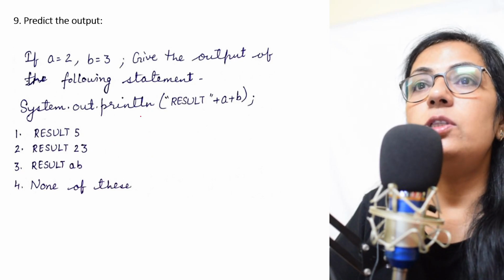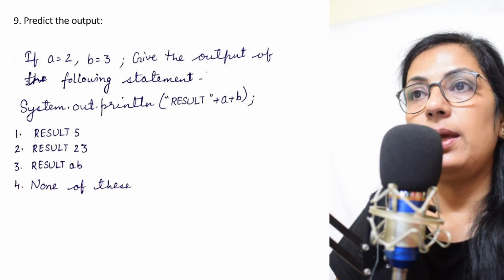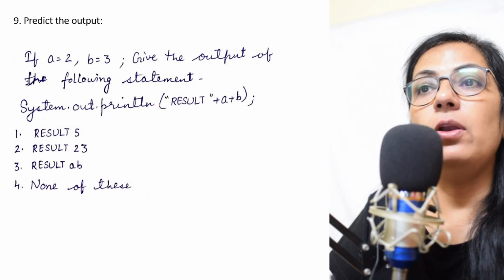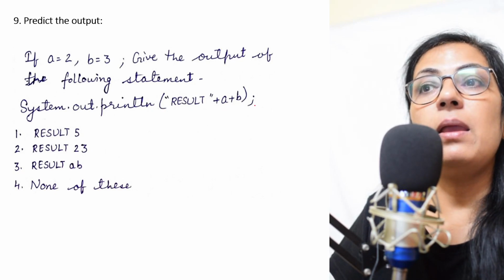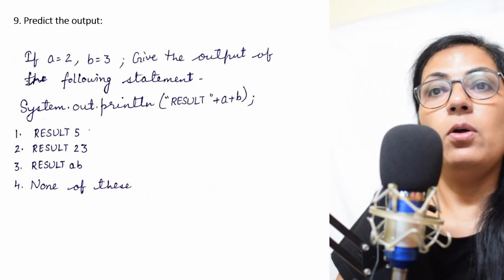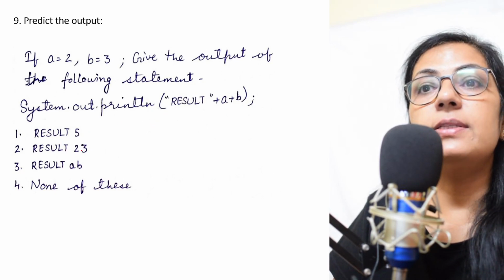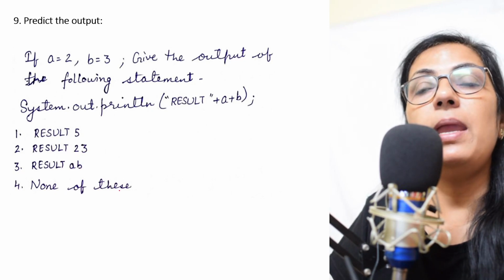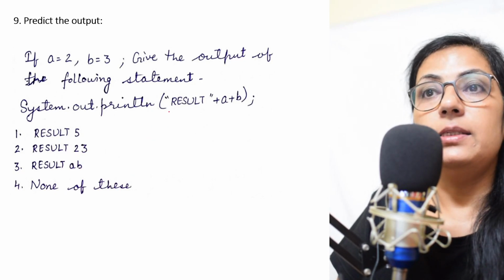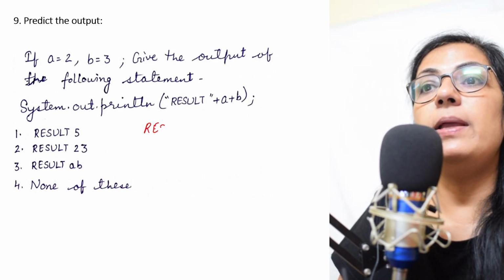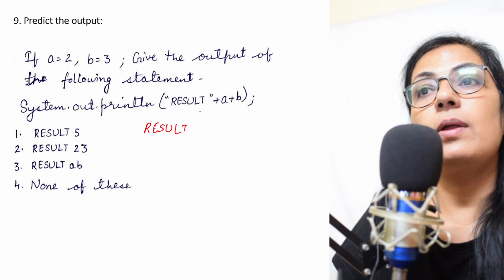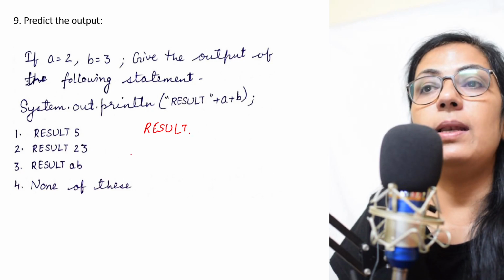If A equals to 2, B equals to 3, give the output of the following statement. "Result" plus A plus B. So the options are result 5, result 2 3, result AB and none of these. Children, in a print statement, anything within double quotes will be displayed as it is, result and one space. So that will come.